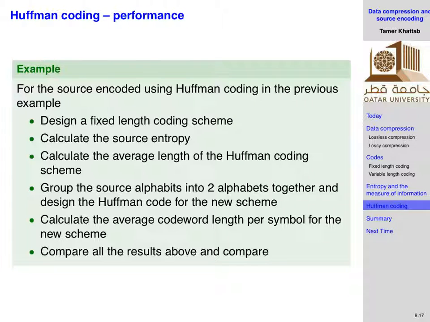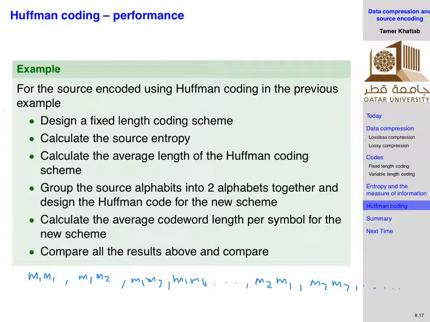Now imagine that you change your source such that you are not going to encode every message by itself. You are going to encode every two possible combination of messages as one message coming from the source. So this means that your source can produce M1, M1, or M1, M2, or M1, M3, or M1, M4, all the way, and then M2, M1, or M2, M2, and so on. How many possibilities?